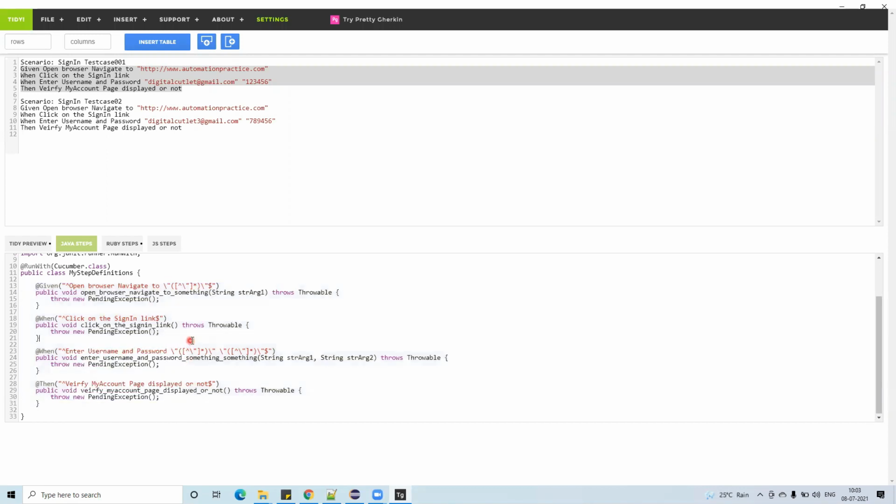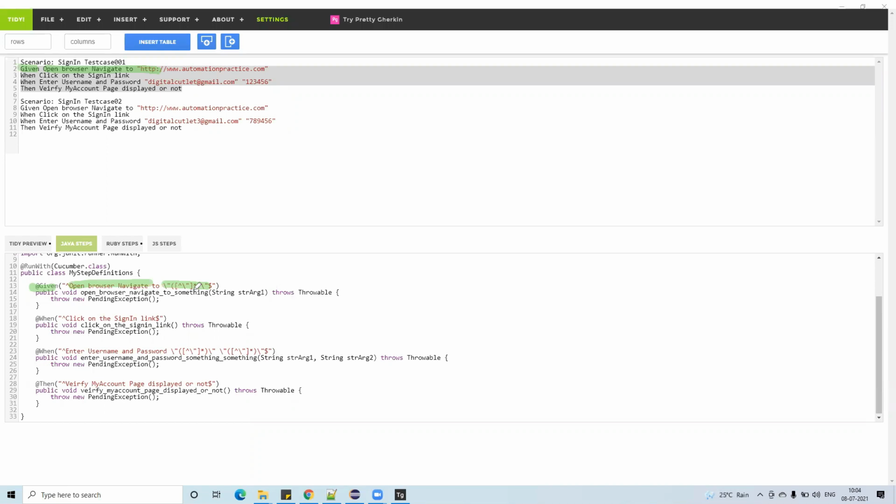Remember how the Java method looks. The first one is a Given, and here also it is a Given. Here I have given open the browser and navigate to something. Here also it gives open the browser and navigate to some expression. The expression is the regular expression you give over there. It works based on the regular expression, and whatever you give, it will accept.